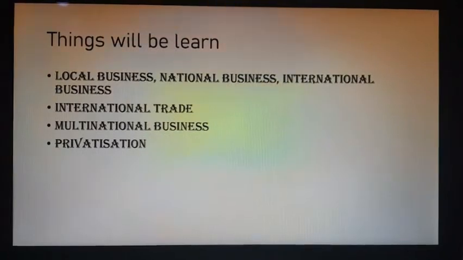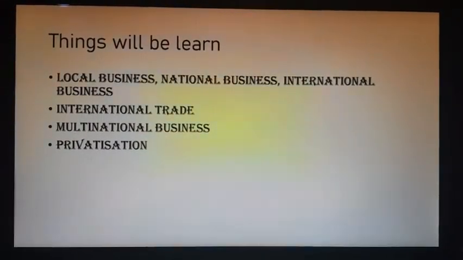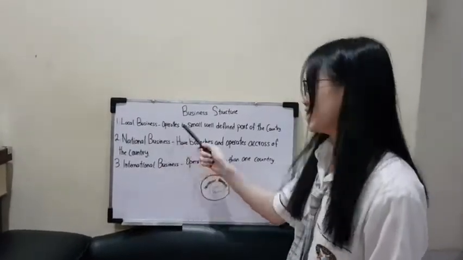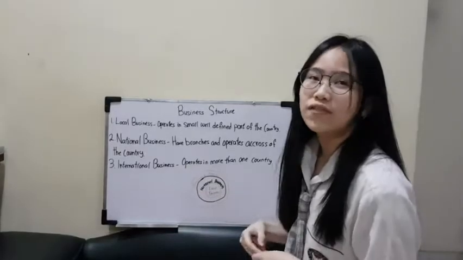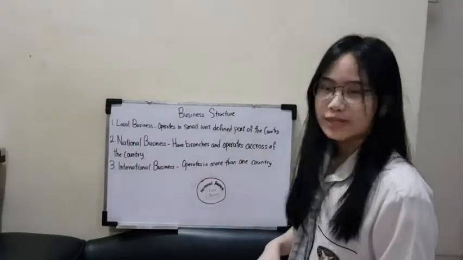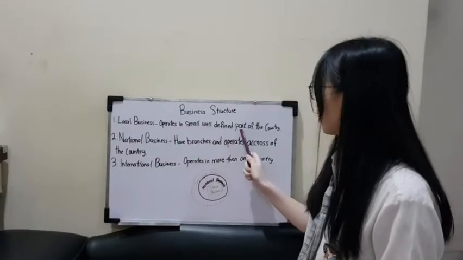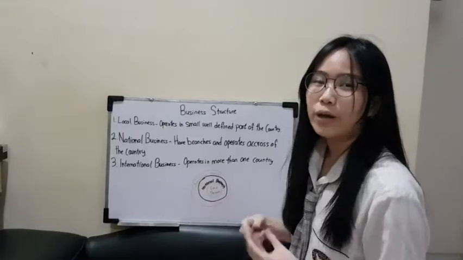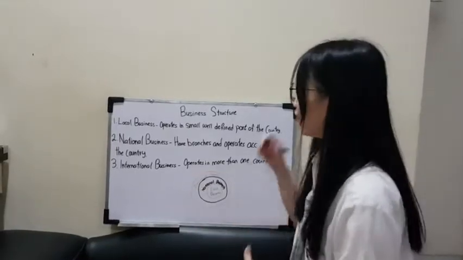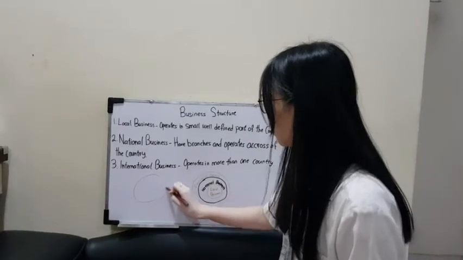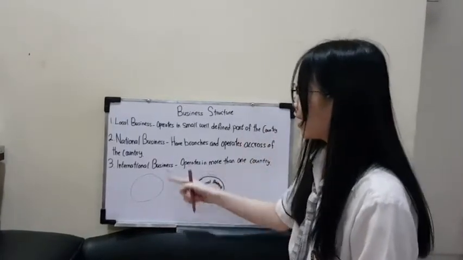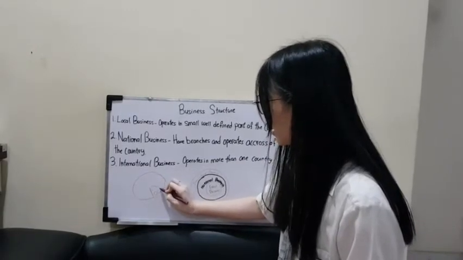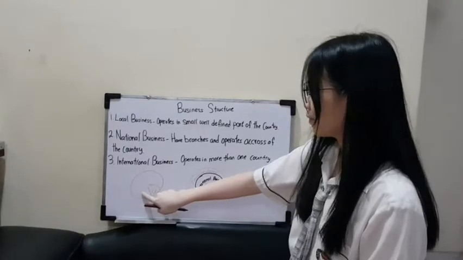First, we will go to local business, national business, and international business. So now we will start with them. First of all, what is local business? Local business operates in a small, well-defined part of the country. What does this mean? This means a local business only operates in one area of the country. For example, this one circle is one country, and a local business means they are only located in this part, not around the country.